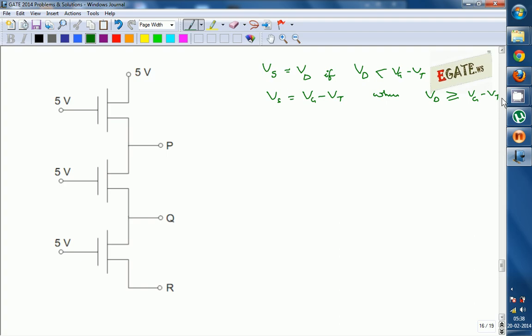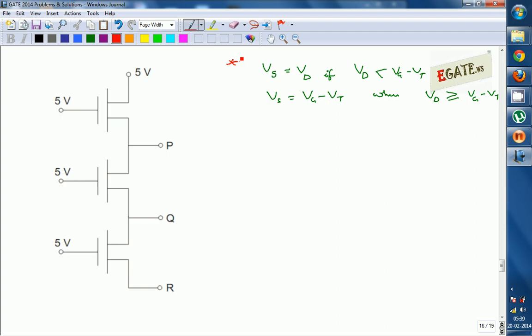So this is very important whenever you are considering the NMOS. Source voltage is equal to drain voltage. Whatever drain voltage you are applying will appear as the source voltage if the drain voltage is less than Vg minus Vt. Otherwise, if the drain voltage is equal to Vg minus Vt or more than that, at that time the source voltage cannot reach the drain voltage. By that time it maintains the maximum possible, which is Vg minus Vt.